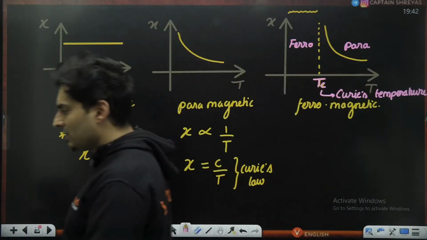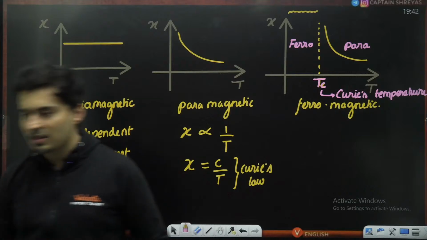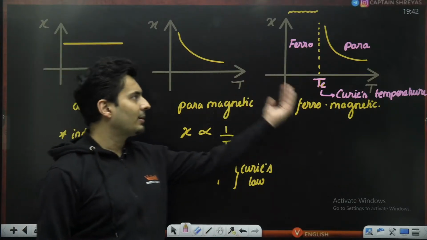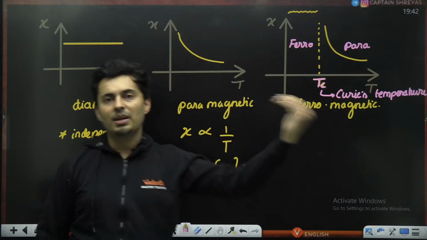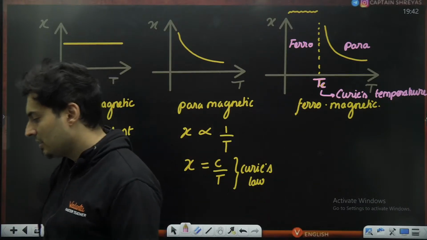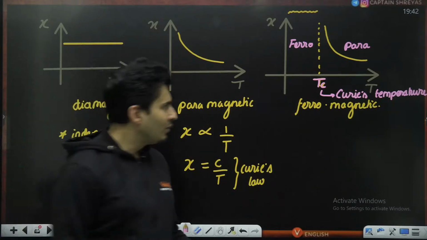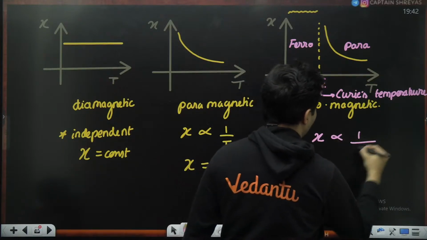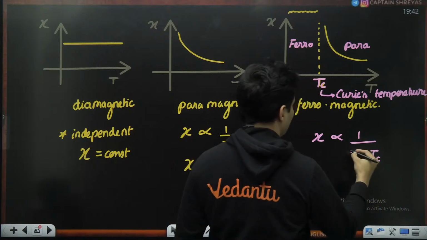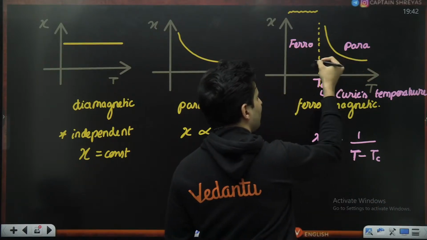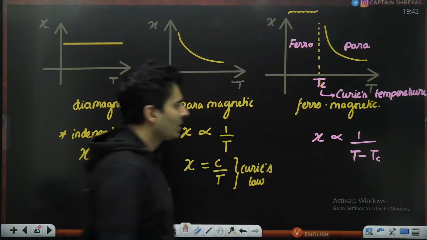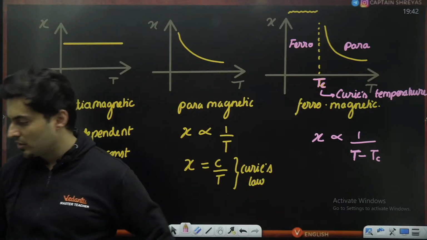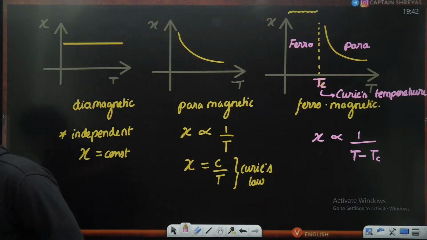Is that okay, my dear students? Everybody? Earlier it is ferromagnetic. After that critical Curie's temperature, it becomes a paramagnetic substance. And if you want the law for it, once it is para, the susceptibility is 1 by T minus critical temperature. So you have to measure the temperature minus Tc. It's like a shift of origin. So it is inversely proportional to T minus Tc. That is the law for it. Is that okay, everyone? Shall we go ahead?